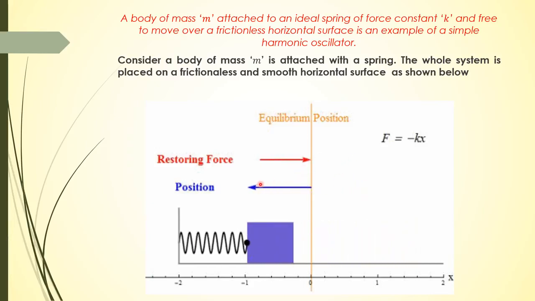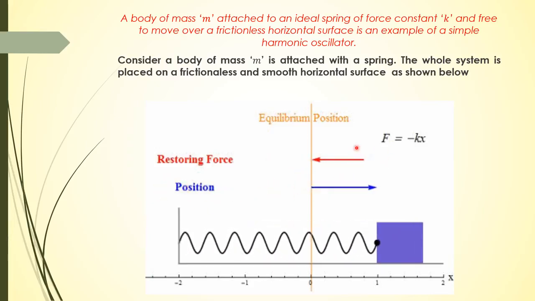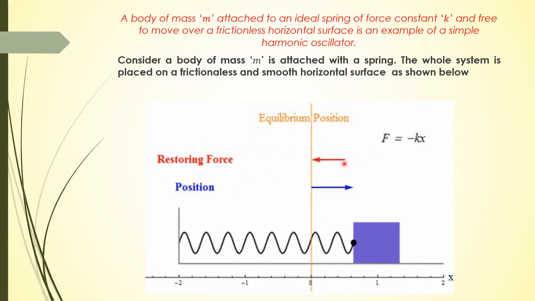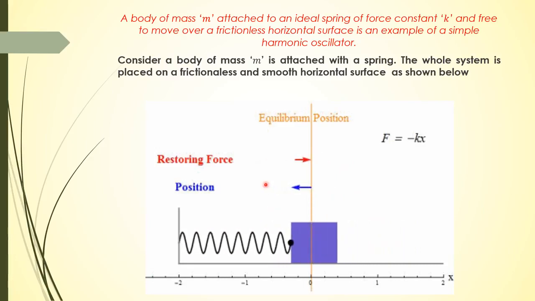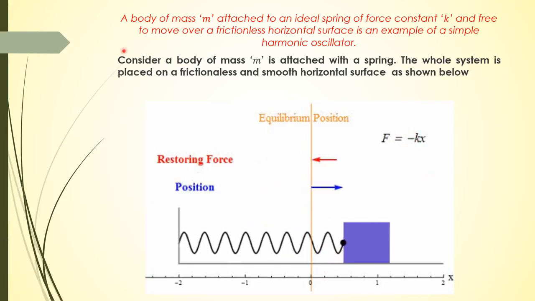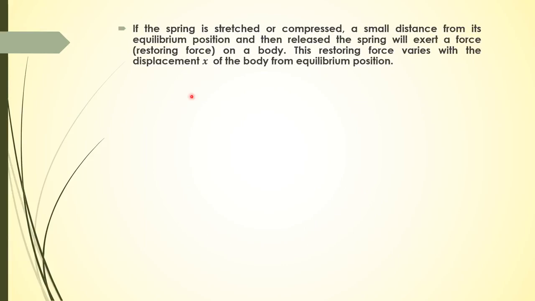In this diagram, this blue arrow shows the position vector, and this red arrow shows the restoring force vector. You can easily see that no matter where the object is, the position vector and the restoring force vector are opposite to each other. That's why we have a negative sign here. If the spring is stretched or compressed a small distance from its equilibrium position and then released, the spring will exert a force, which is the restoring force. I already explained what a restoring force on a body is. The restoring force varies with the displacement x of the body from the equilibrium position.